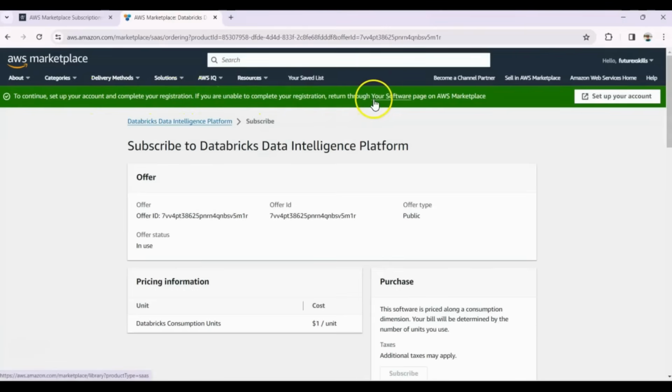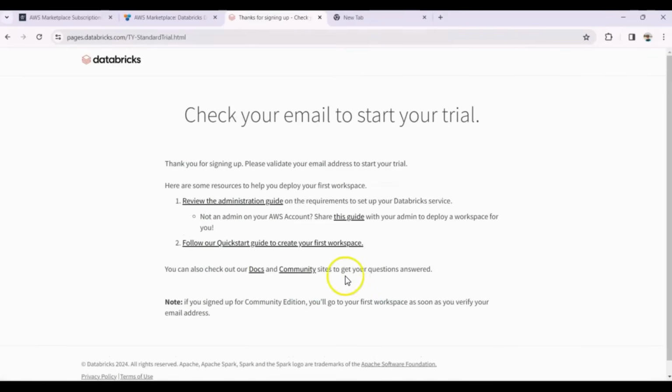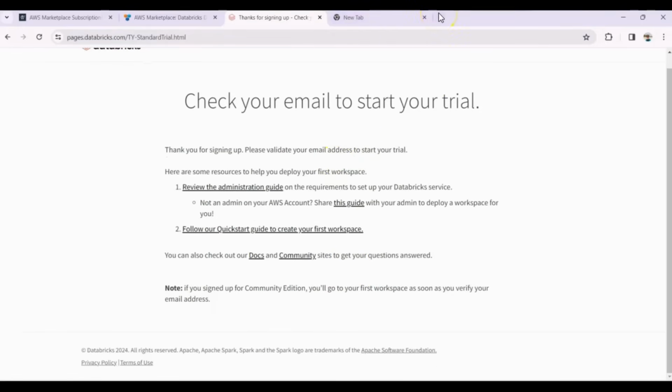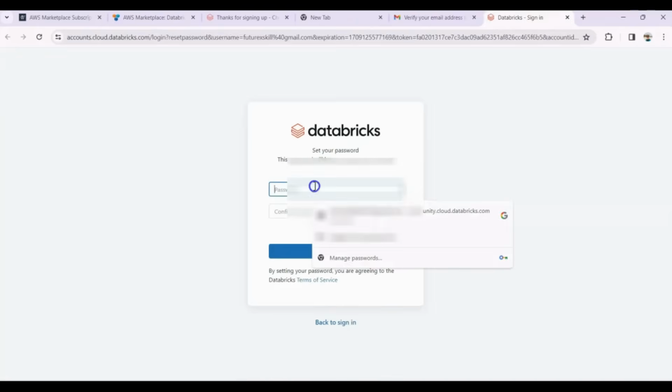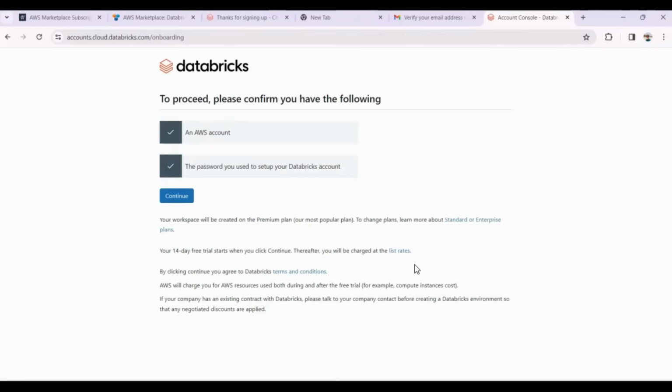It now says you need to set up your account. Click on that option. Here it's asking you to create a Databricks account. Enter your details and create your account. Now check your email to verify your email ID and choose a password. The moment you click Continue, your 14-day free trial will begin.